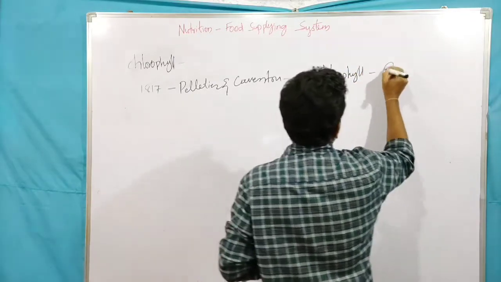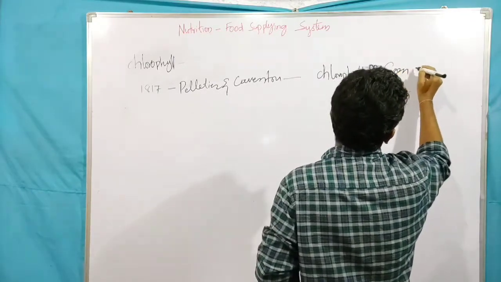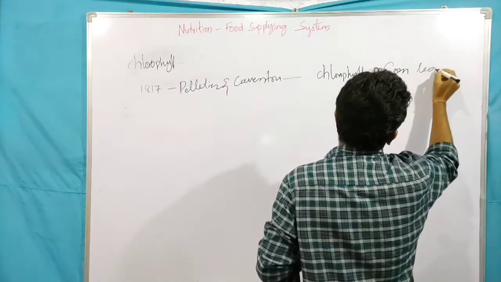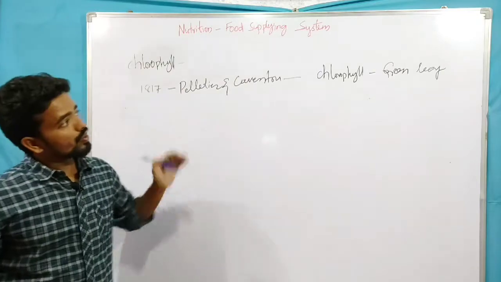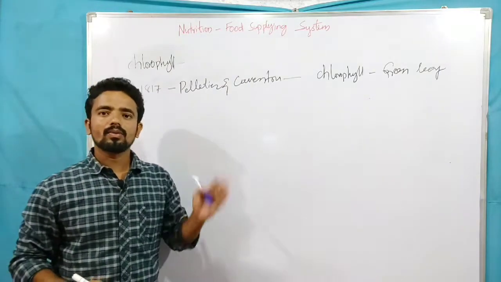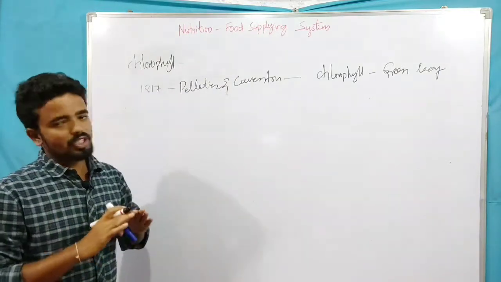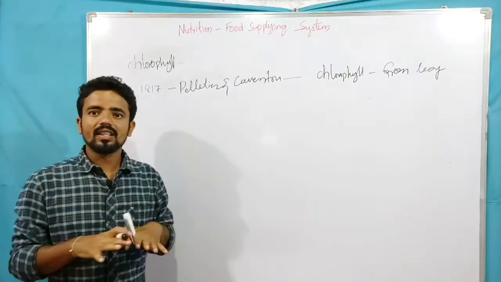Chlorophyll means green leaf. So later people thought that the chlorophyll is spread over the entire leaf.